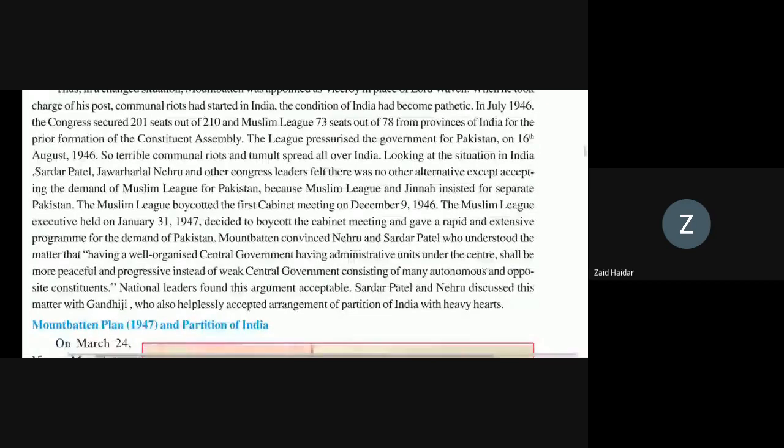At that time, Jinnah decided to separate Pakistan. The Muslim League boycotted the first cabinet meeting on December 9, 1946, and by January 31, 1947, another meeting started and gave a rapid program for the demand of Pakistan. They wanted to separate Pakistan.